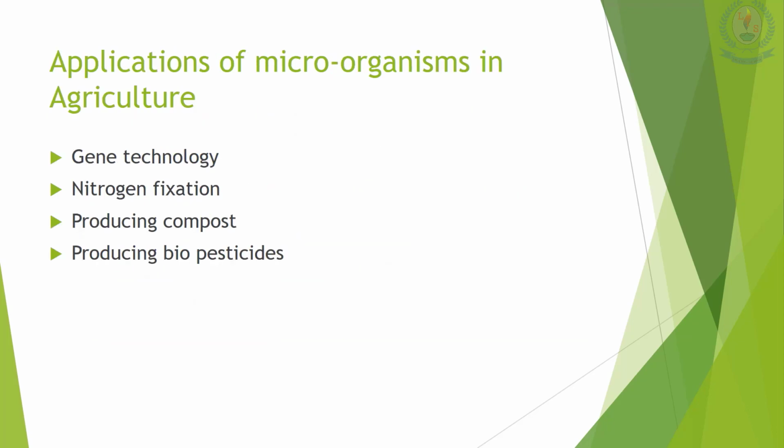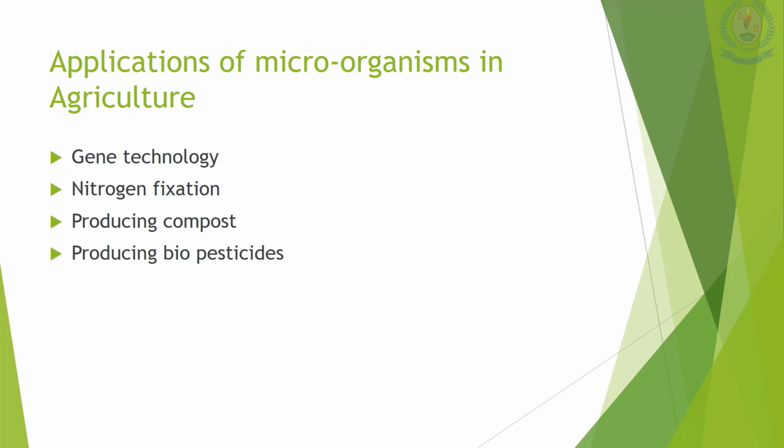Applications of microorganisms in agriculture. There are four applications: gene technology, nitrogen fixation, producing compost, and producing biopesticides. With gene technology in agriculture, we can produce drought resistant and pest resistant crops. Also crops with high nutrition and taste, and biological pesticides can be developed using gene technology.